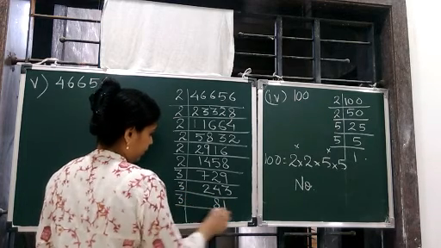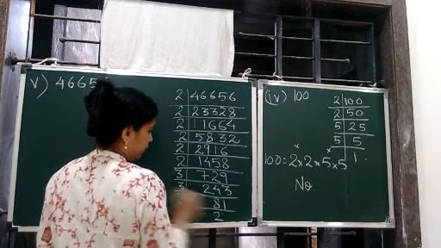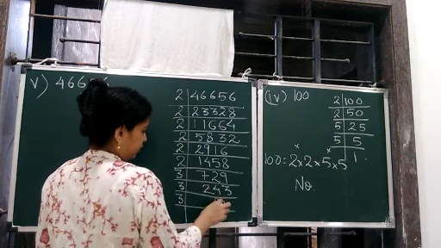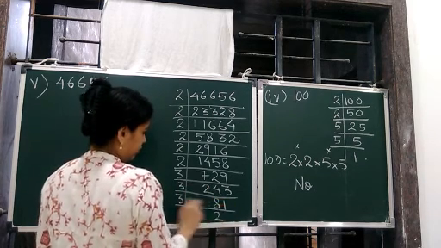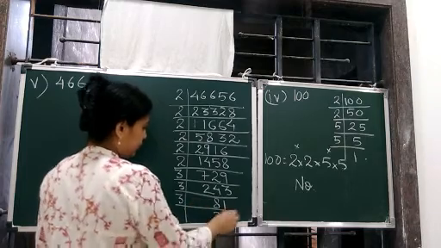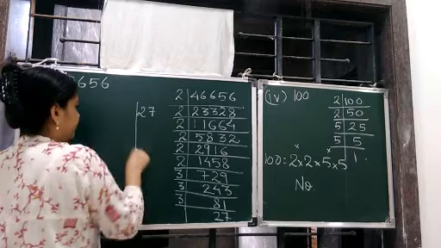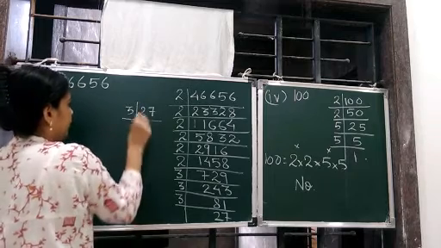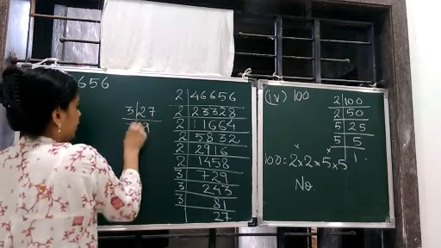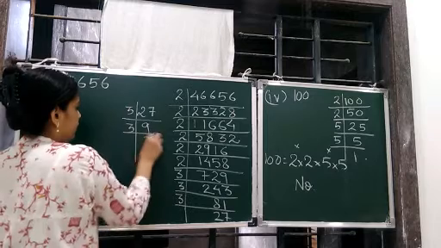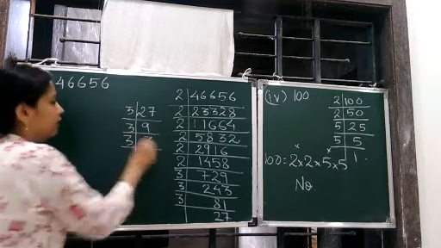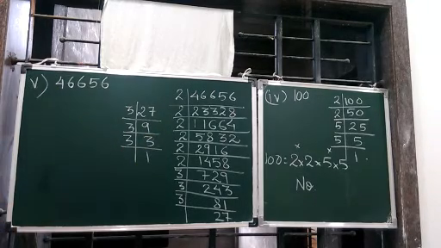Then 3 2s are 6, 7s are 21, 27. I am continuing here, children. 3 will come here. 3 9s are, 3 3s are, and 3 1s are. Then we write up the pairs.